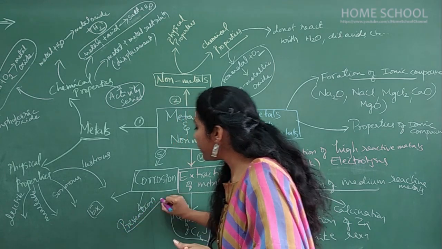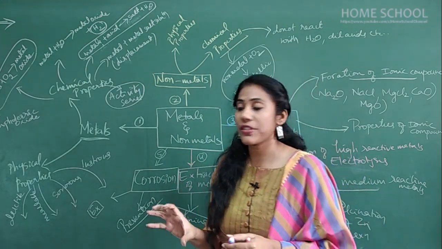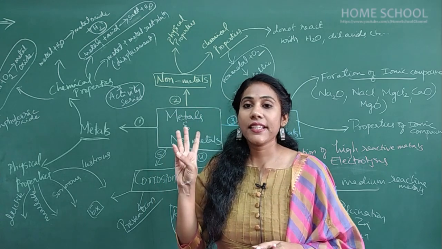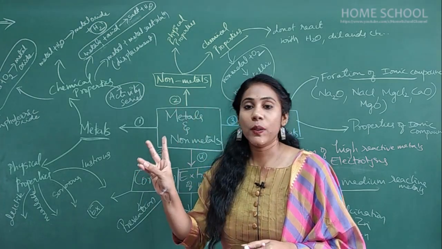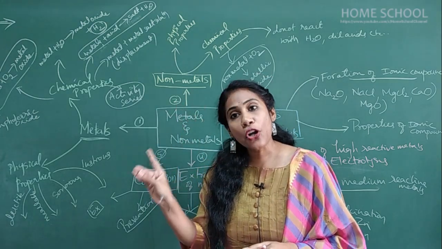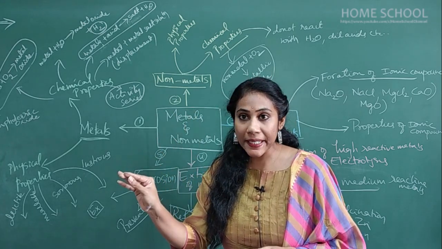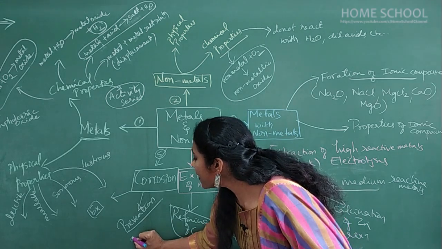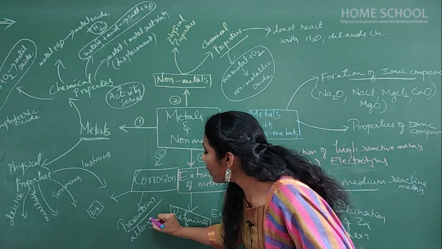What are the different methods that you use for the prevention of corrosion? We can use galvanization, anodization, oiling, painting, and alloying. Among all the methods, alloying is very important.